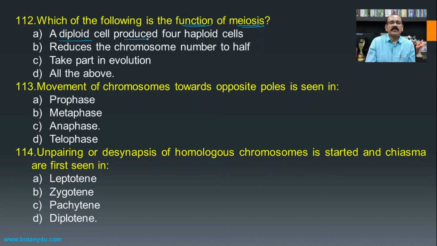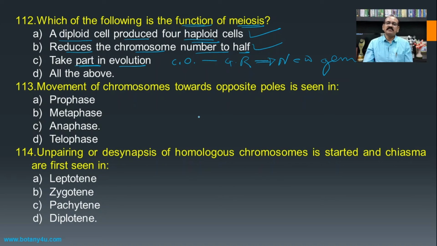Which of the following is a function of meiosis? A diploid cell produces 4 haploid cells. We have seen this is a function of meiosis. Then, it reduces the chromosome number to half. This we have seen, and it is a function of meiosis. And it takes part in evolution. As we have seen, the process of crossing over, that is genetic recombination, results in the formation of new genes or new gene combinations, and this new gene combination is responsible for evolution, and hence all of these are functions of meiosis.